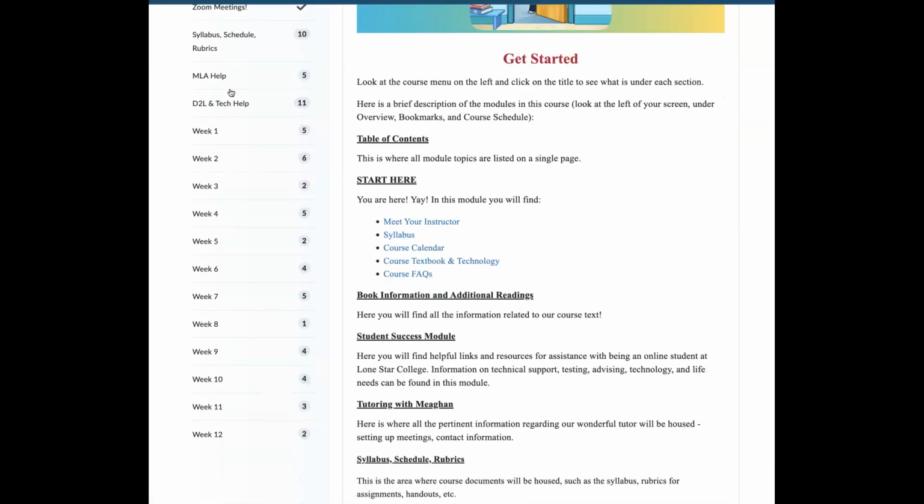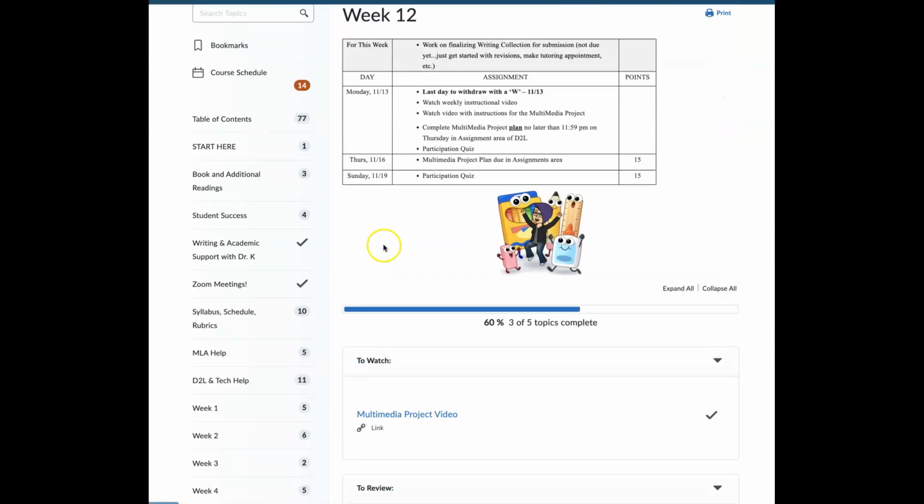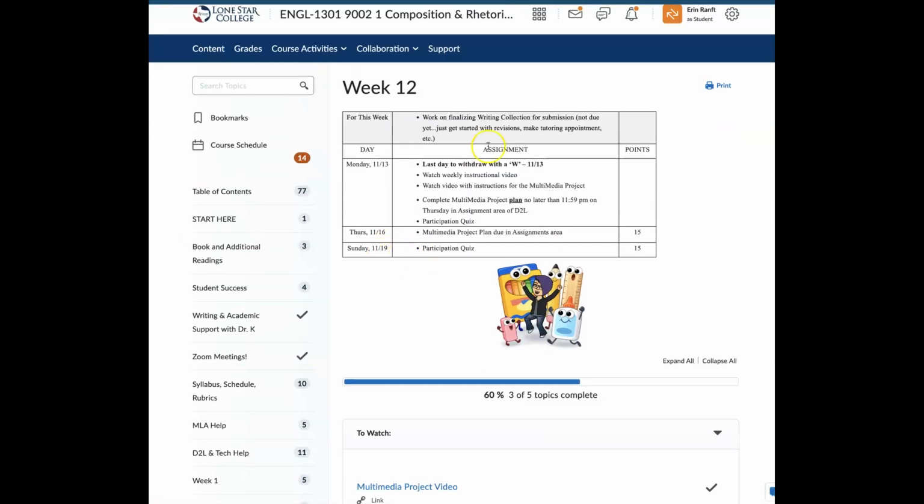If we go to week number 12, you'll see that we have our schedule here. And this week, I really want you to think about working on finalizing that writing collection. Now, I'm going to say this and I'm going to get panicked emails, but please listen. If you are currently taking notes or doing something else, listen up, folks. It is not due yet.